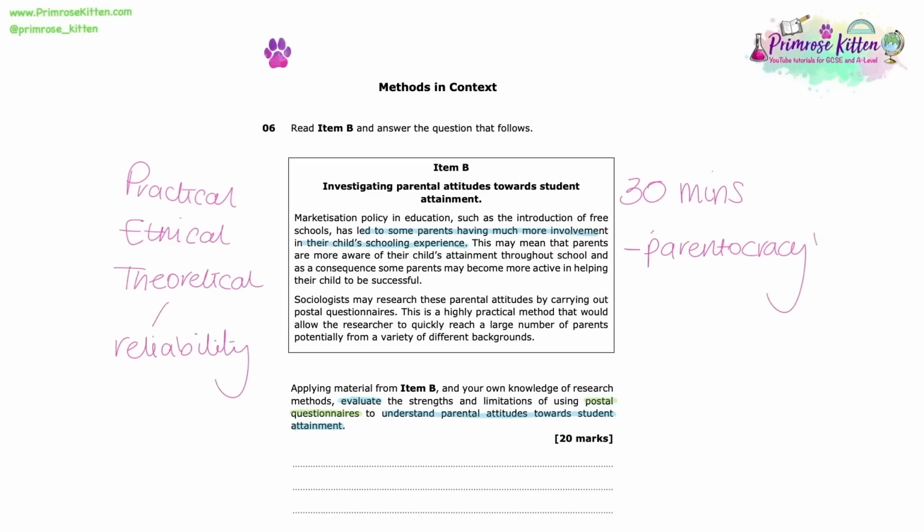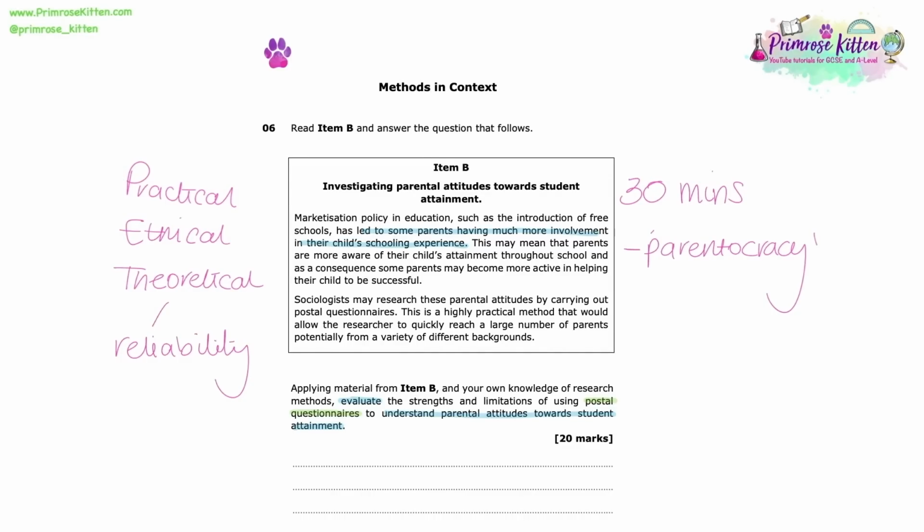Ideally, within a 20-mark question like this, you are going to be constructing at least 3 to 4 paragraphs and including a short conclusion at the end where you really do summarise whether this is an appropriate method for the context within education. Also, do feel free to bring across synoptic knowledge from the education topic.